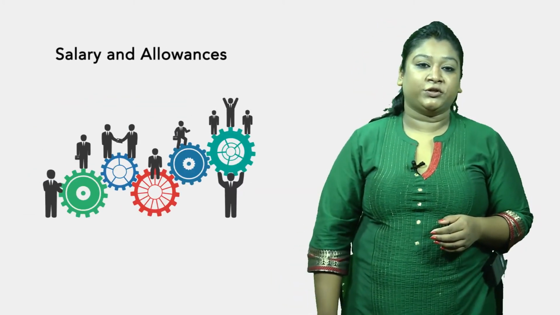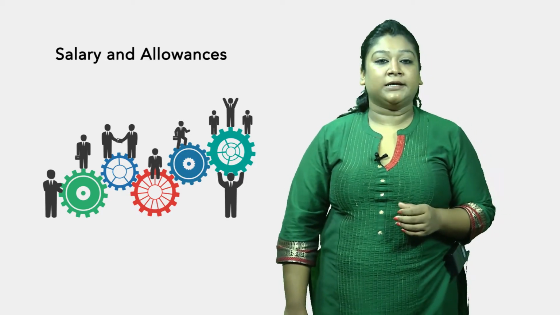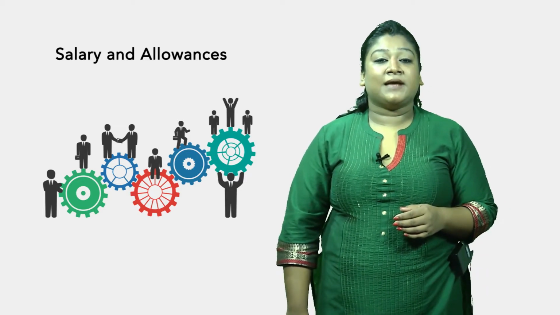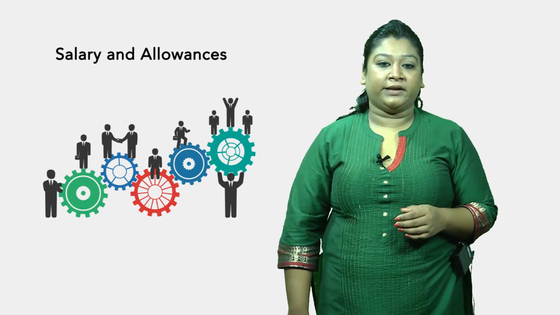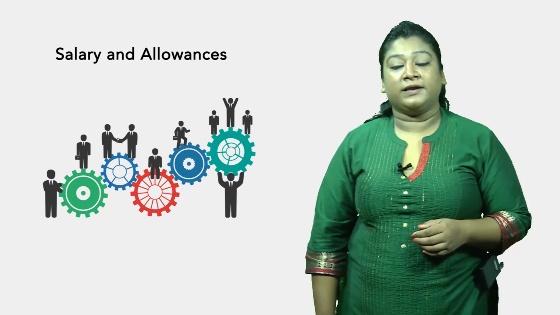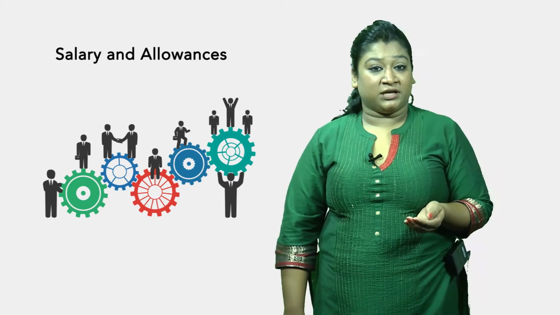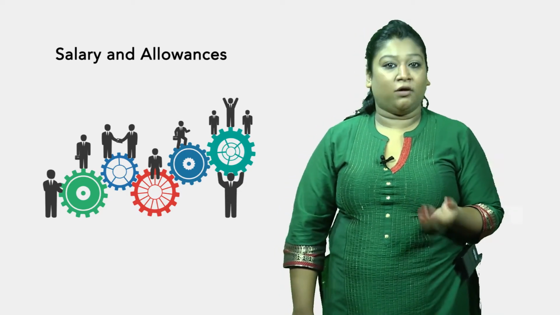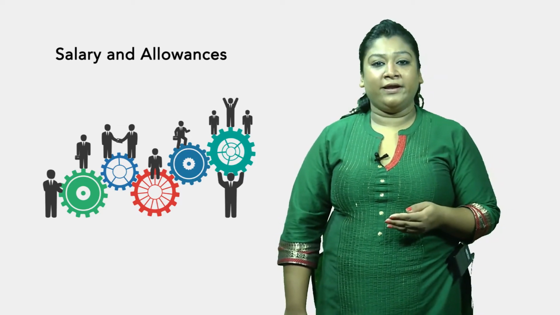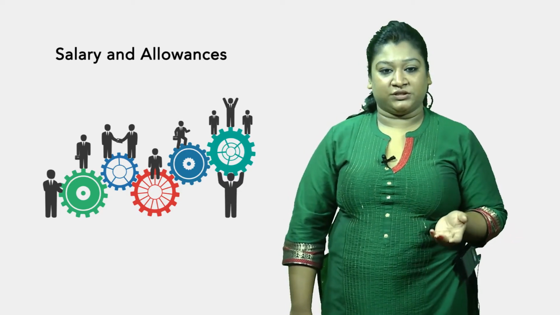Salary and allowance. What should be the salary and allowance of these members? Now, for the chairperson, when a serving judicial officer is appointed as the chairperson, he shall receive the salary, allowances and other perquisites as are admissible to the serving judicial officer. So, for instance, if a sitting judge or additional district judge has been appointed as the chairperson of the permanent Lok Adalat, in that case, he shall draw the same salary which he is entitled to as the judge or as an additional district judge.